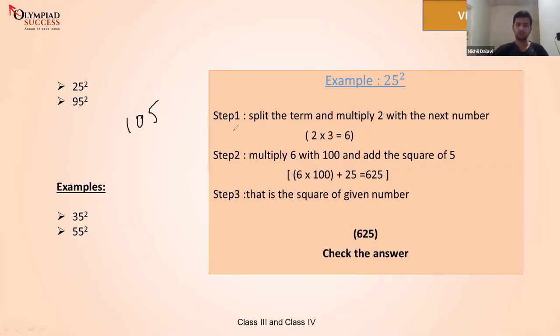It is the same way. Let's take these two digits. Which is the next digit after 10 on the number line? That's 11. So how much is 10 times 11? That is 110. Again, the square of 5 is 25. The answer is 11025.